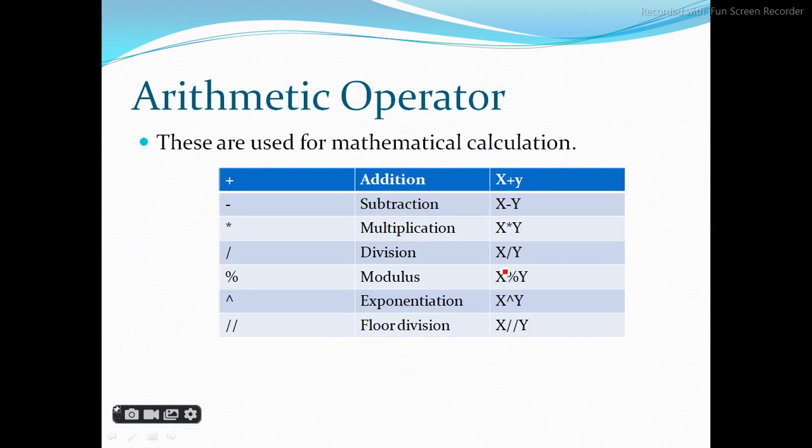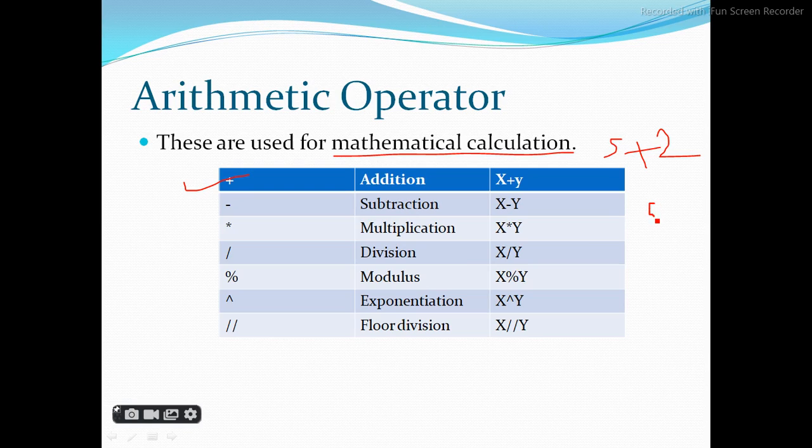Arithmetical operator is used to do some mathematical calculation, like plus, addition x plus y, minus, subtraction x minus y. If we take x as 5 and y as 2, then we will write 5 plus 2. Then subtraction 5 minus 2, multiplication 5 multiplication 2, division 5 divided by 2.